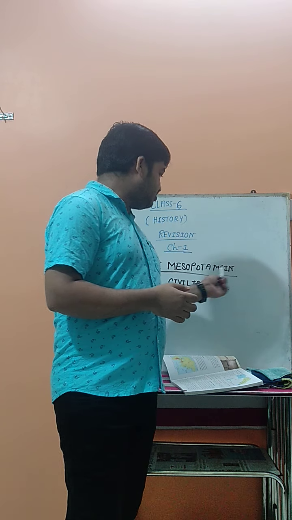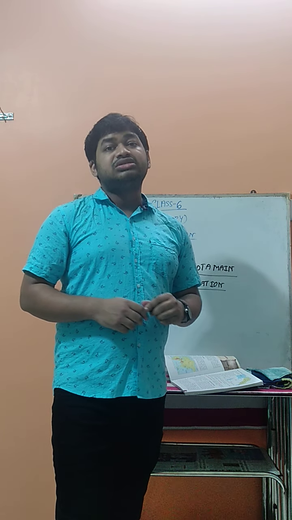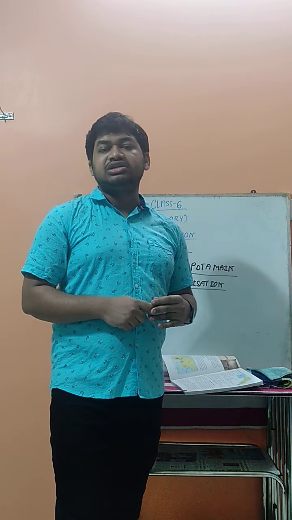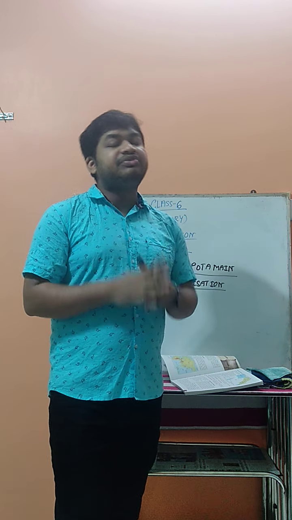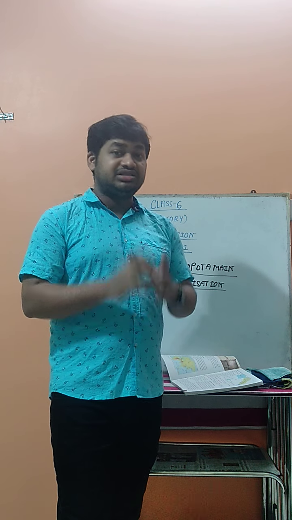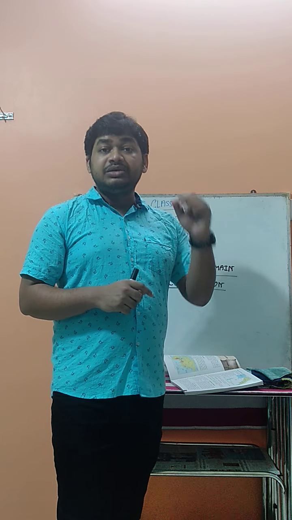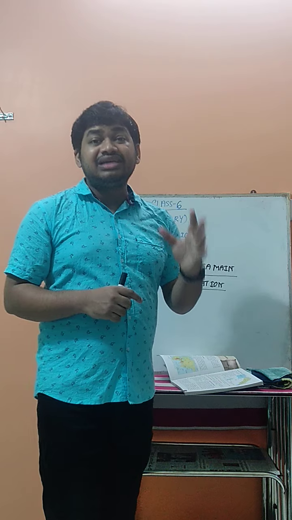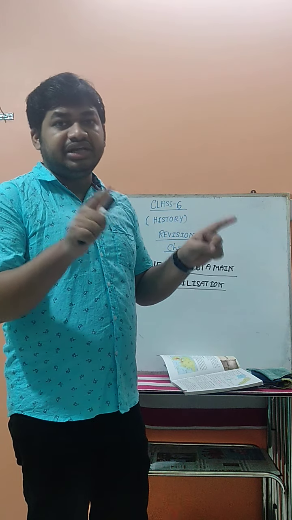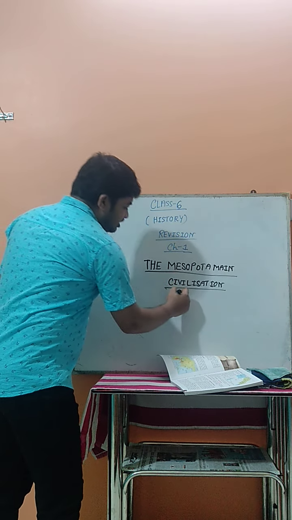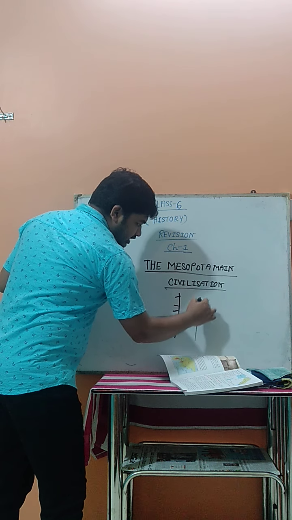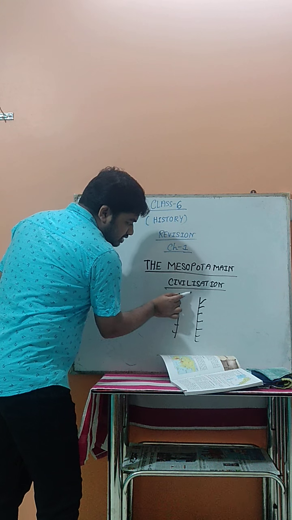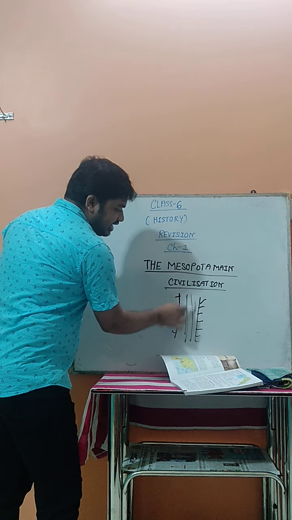What is the Mesopotamian civilization? First, its location. Where is the Mesopotamian civilization located? We know this one is a river valley civilization. Now, beside which river is this Mesopotamian civilization located? That is a very important question. Beside the rivers Tigris and Euphrates is the center. First, one river passes through this portion, another river passes through this portion, and the Mesopotamian civilization is exactly located in the center portion.